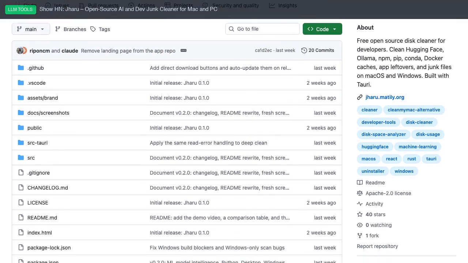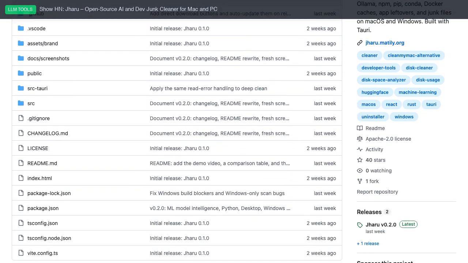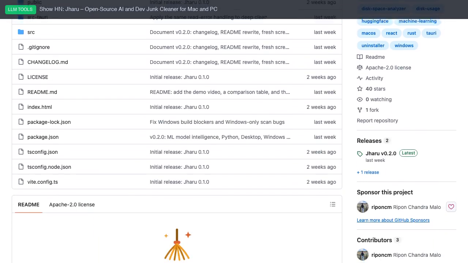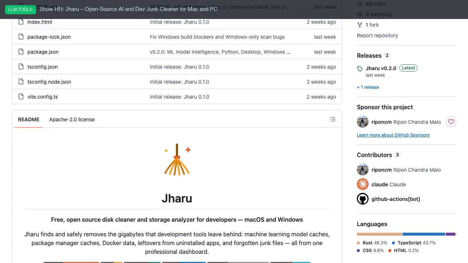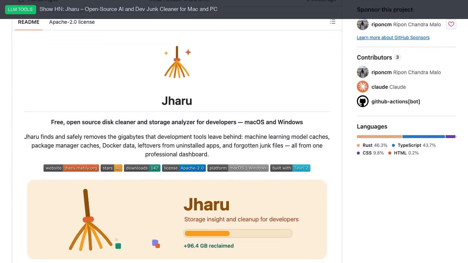Show HN, Jharu, open source AI and dev junk cleaner for Mac and PC. Discussion. My take. This lowers the barriers significantly.